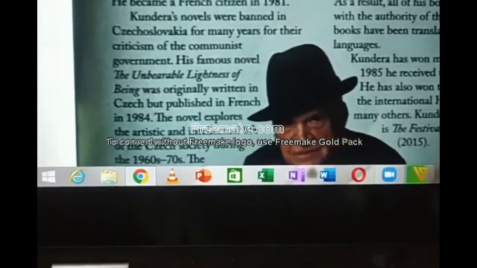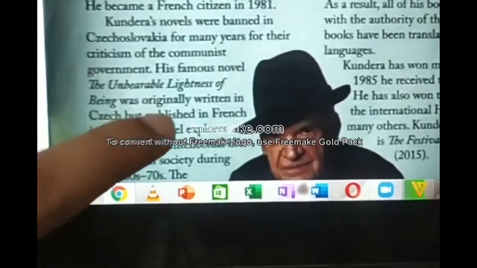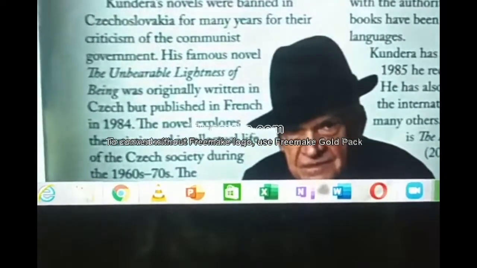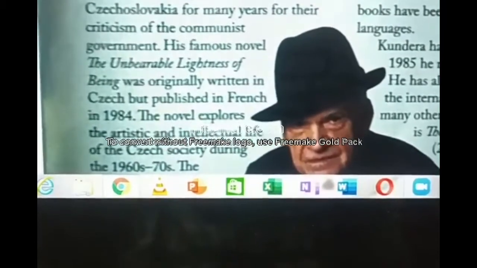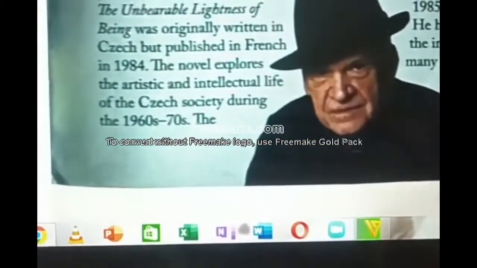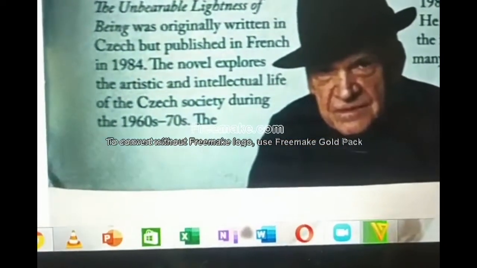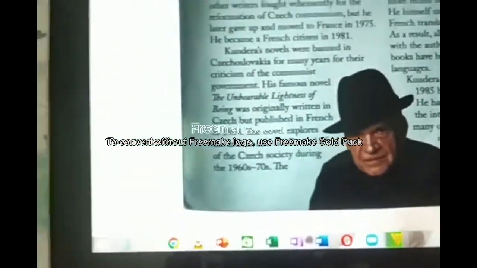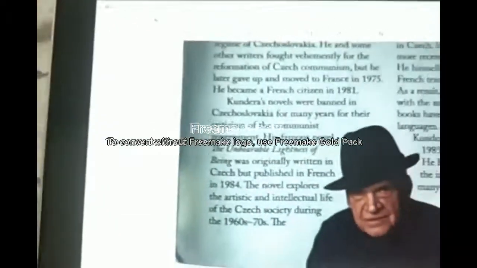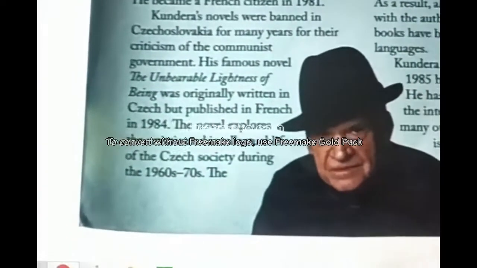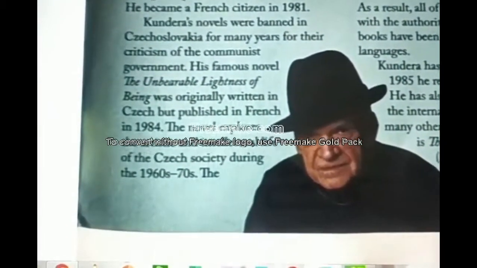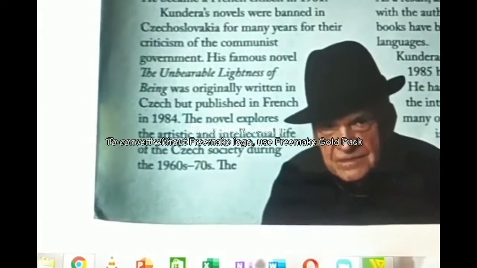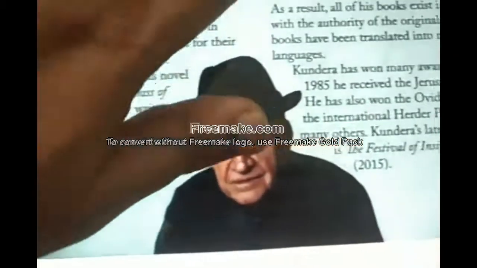But after he came to France, he published it in French in 1984. The novel explores the artistic and intellectual life of Czech society during the 1960s and 70s. His novel mainly dealt with the life of the Czechoslovak people at the time of the 1960s and 70s.